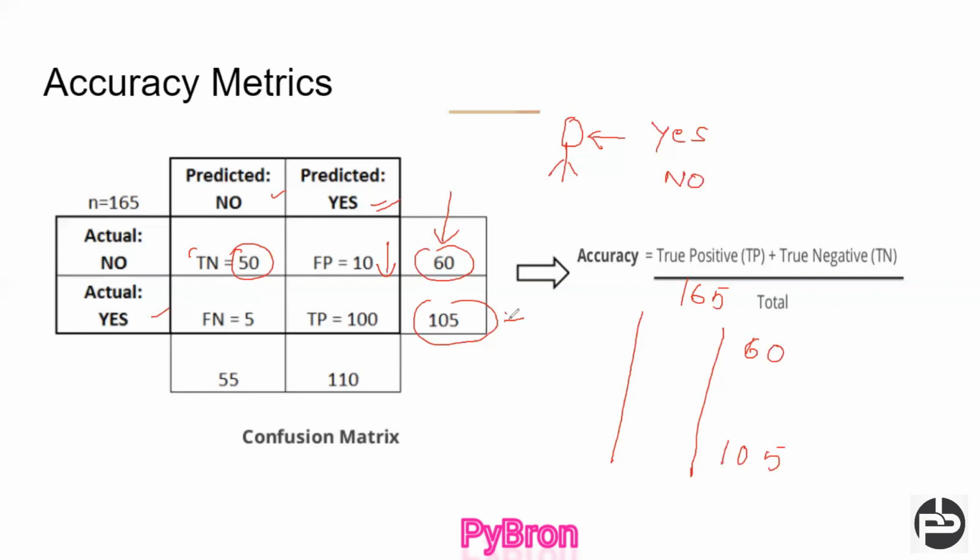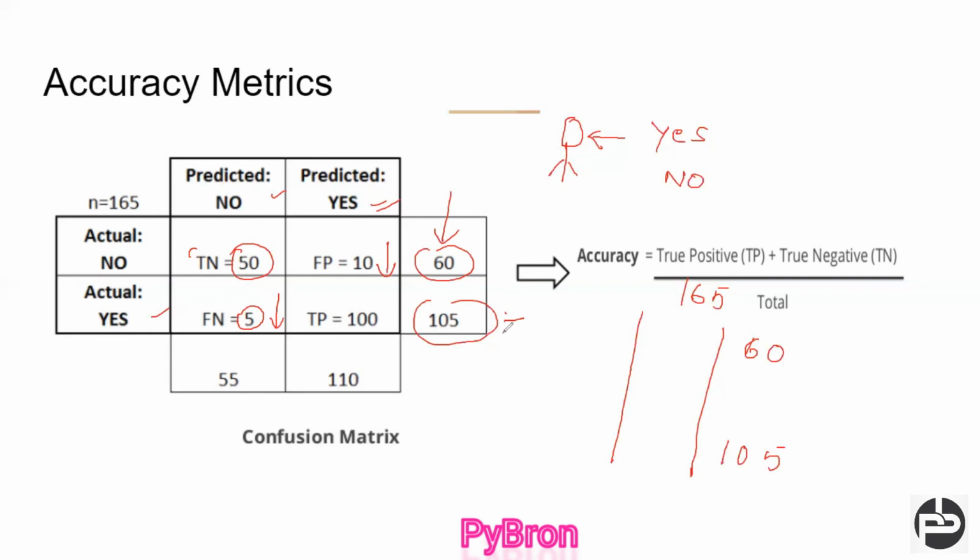Now coming to the actual yes, we have a total of 105 ladies who are actually pregnant. What is false negative? Try to understand: the lady is actually pregnant, but in 5 of the cases the machine says no, she is not pregnant. Again, it's not a good deal. We should reduce this false negative count also, because out of 105, in 5 predictions the machine failed to identify, right? So we have to reduce that.